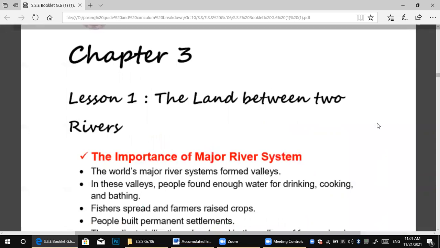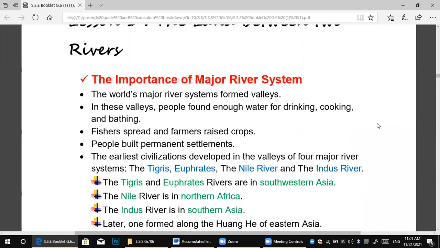Okay, so here, the importance of major river systems. Number one here. Okay, firstly, let me make a note. Firstly, he's talking about why the rivers are important in our life. What's the importance of the river system in our life? Number one, the world's major river systems formed valleys.